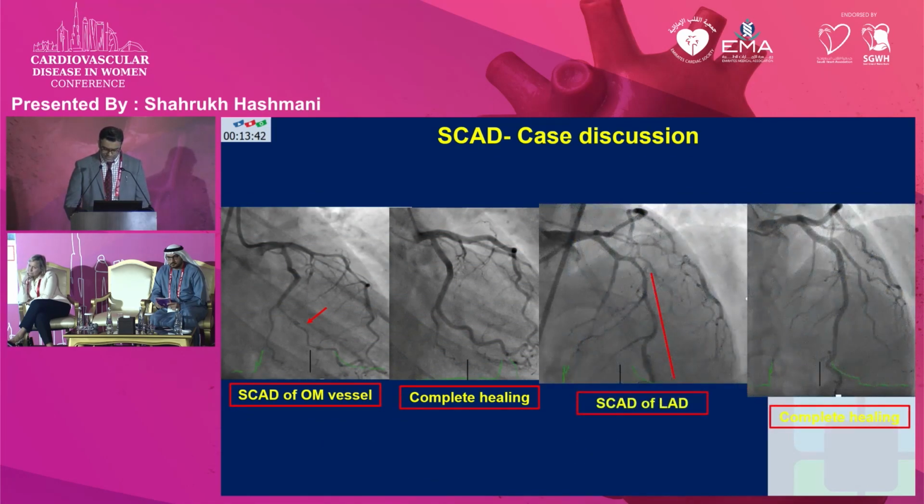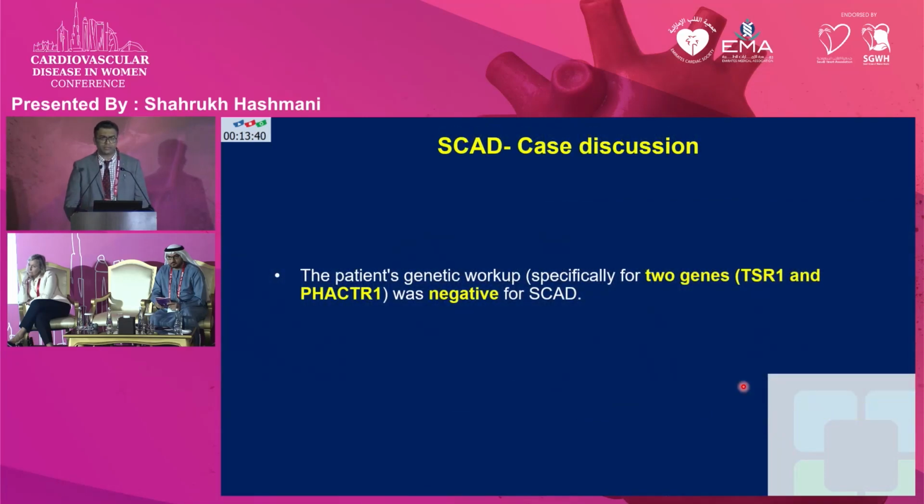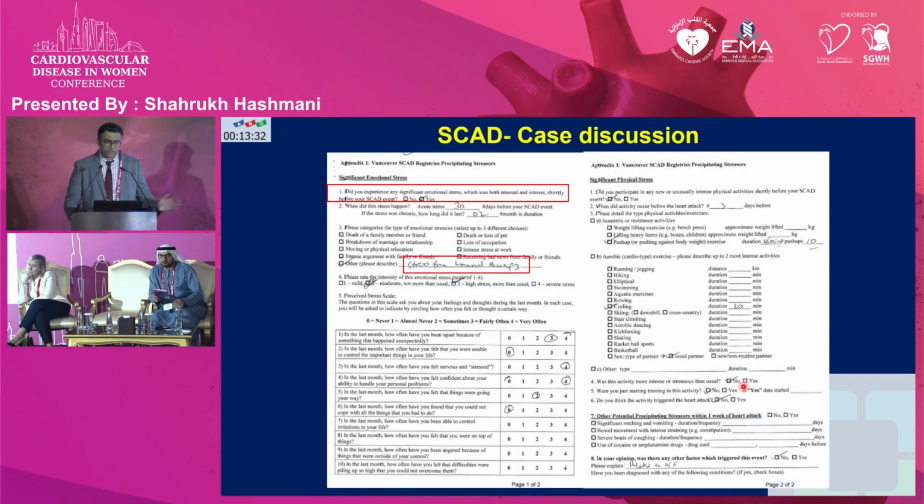And that's the comparison that is shown. Her genetic workup was sent for 2 genes, specifically TSR1 and factor 1, that was negative for SCAD. And she was enrolled in our prospective SCAD registry, which follows the protocol where the patient has to fill the form from Vancouver SCAD registry group.